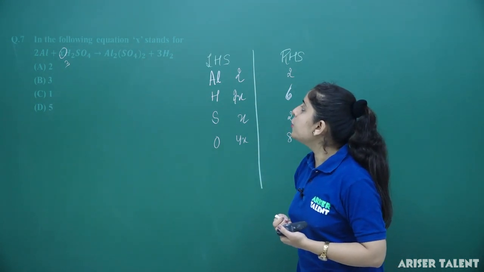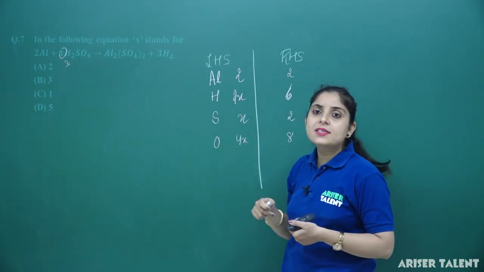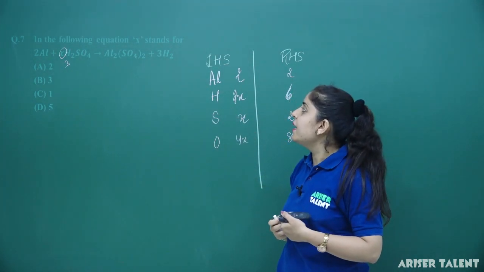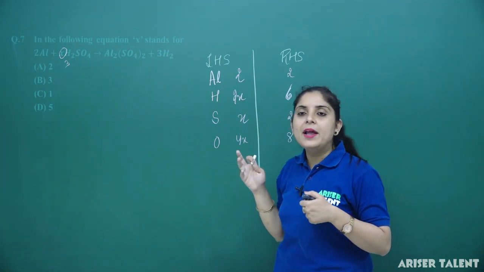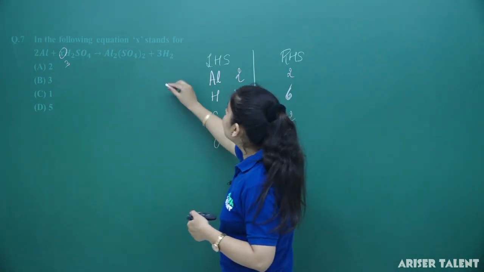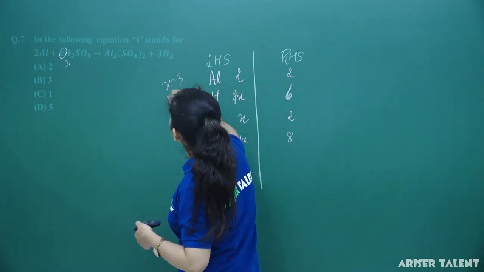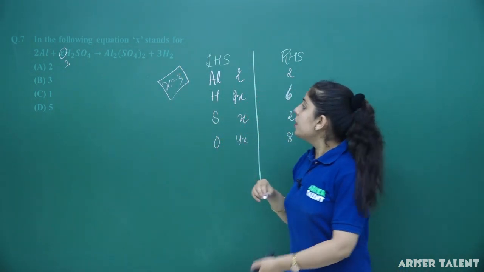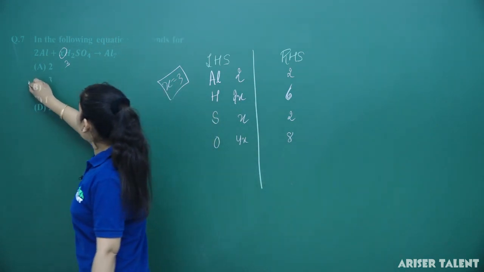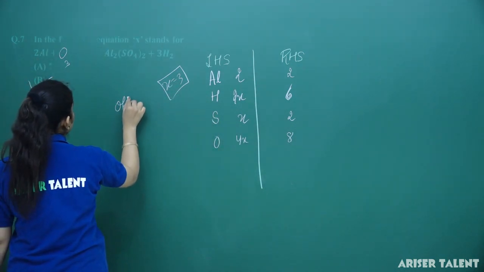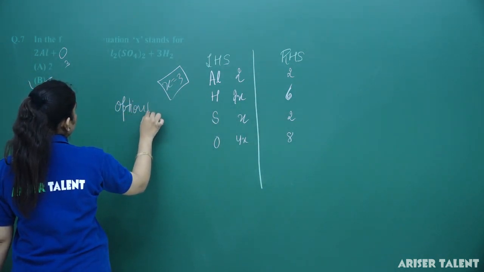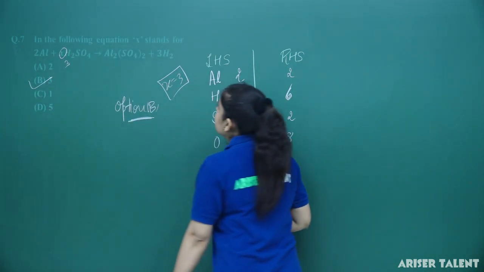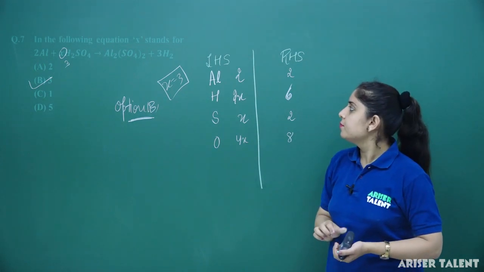If I substitute 2 here, I will get 4 hydrogen in this case and here we have 6. So for correct comparison, the value of X you can substitute here will be 3. So X will be 3. Clear? So the correct option we can find here is option number B. So this is the correct answer here.